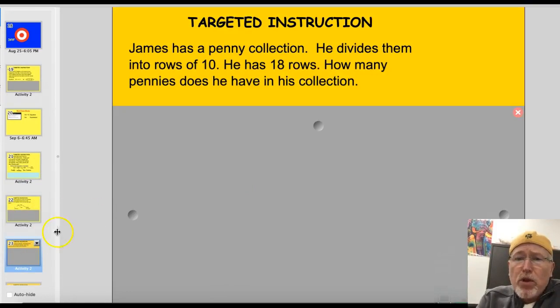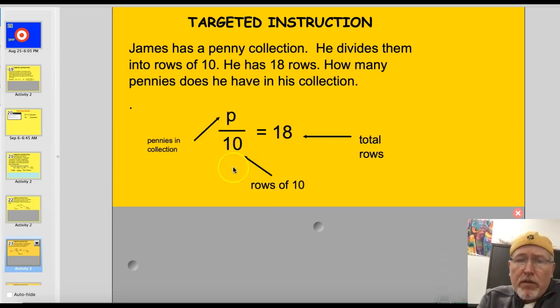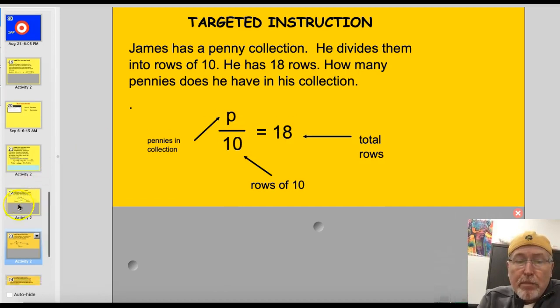Here's 2 quick problems. Try them on your own. Go ahead. Let's see how you do. Well, here's the pennies in his collection. If you divide them by 10, there's 18 in total rows. So pennies divided by 10 per row, 18 rows. 180 pennies. What would it be? 180 divided by 10. You could just multiply these 2 numbers together, kind of reversing operations.